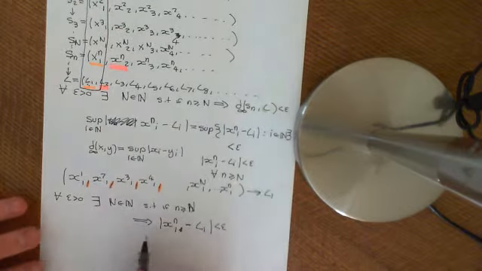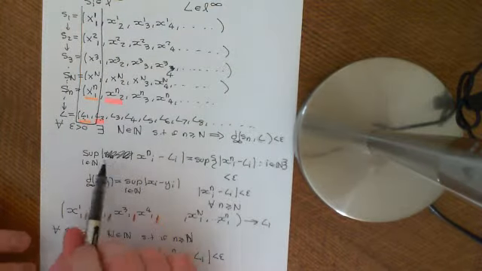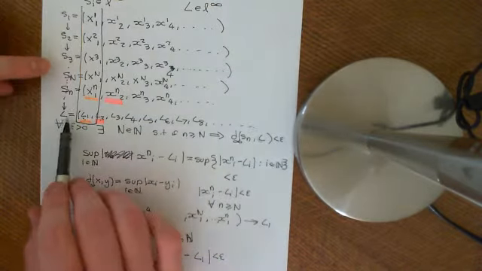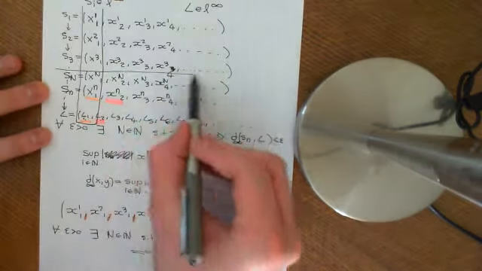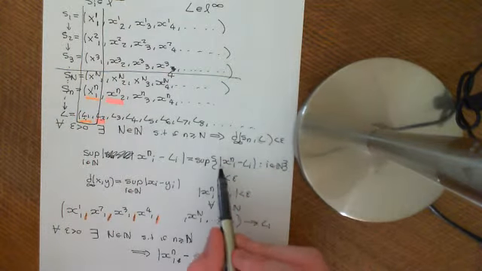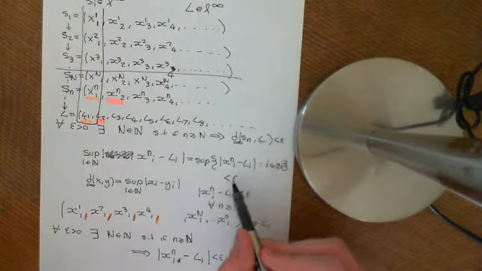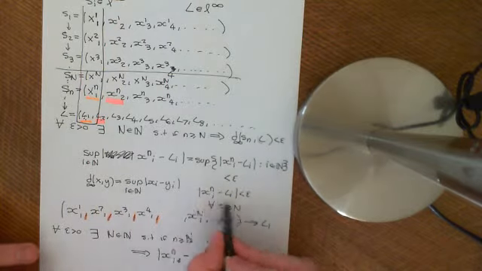Okay, so this is obvious, because if I just use this big N from up here, what we know is that this sequence of sequences converges to L in this metric d infinity, which means that I can find you some big N, which is an element of the natural numbers, such that if you take any sequence beyond that, this supremum of this set of distances, of moduluses of the terms take away the terms of the limiting sequence, has to be less than epsilon, which implies that the distance between any term and the limiting term is less than epsilon. So basically, it's this that allows us to do that.